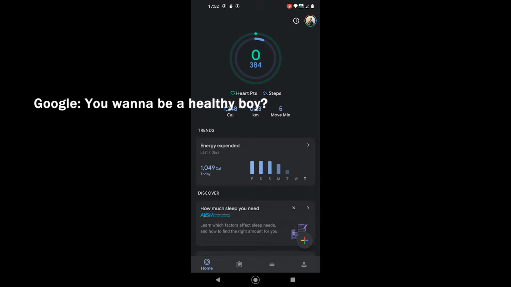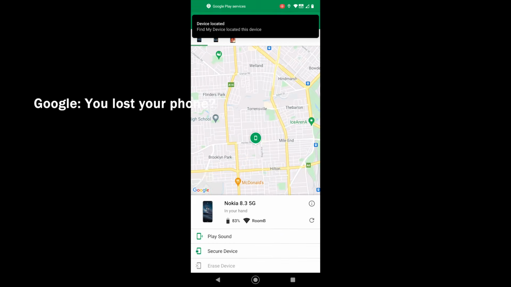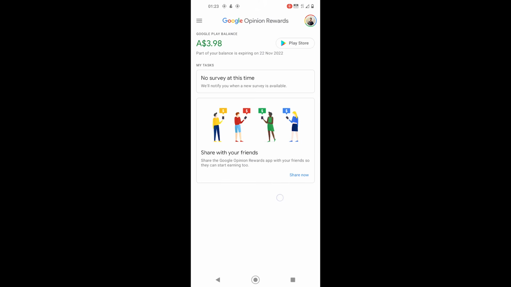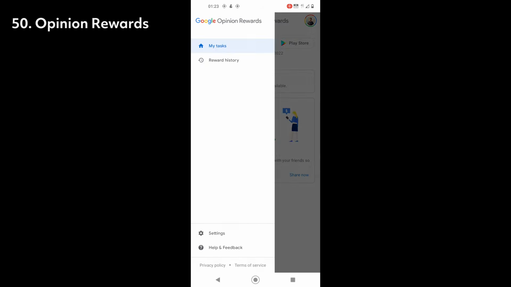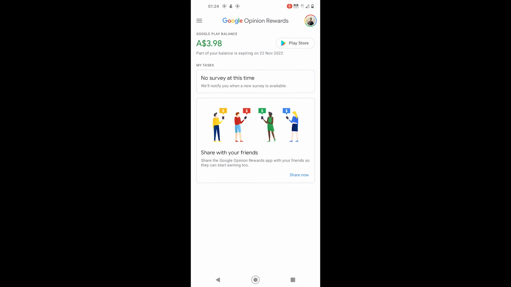You wanna be a healthy boy? Here is Google Fit. It has all you need. You lost your phone, use Find My Device to find it. You can even install the premium Android apps for free by using the Google Opinion Rewards app that sends you quick service and gives you Play credit.